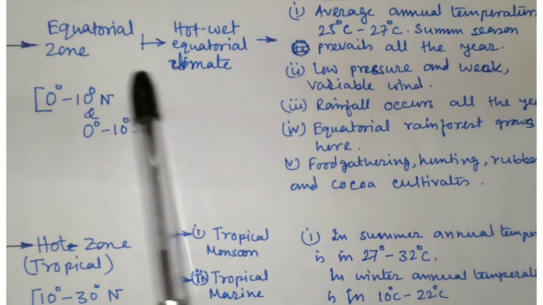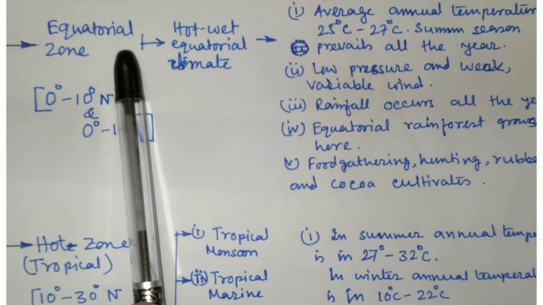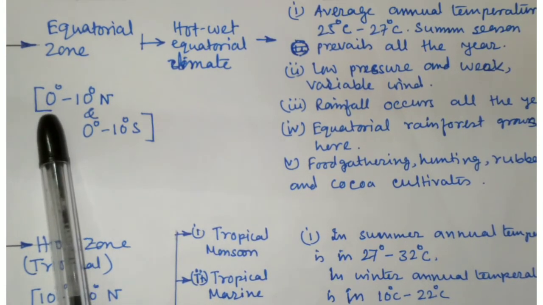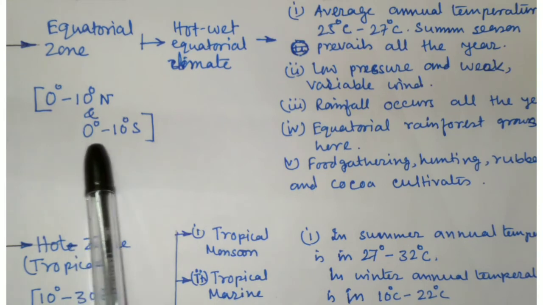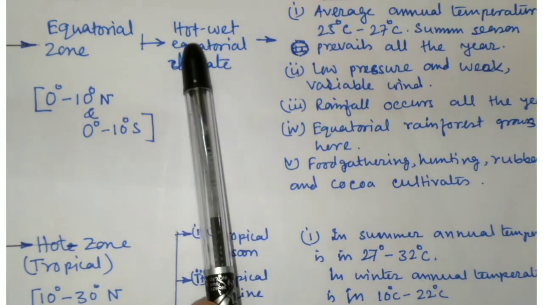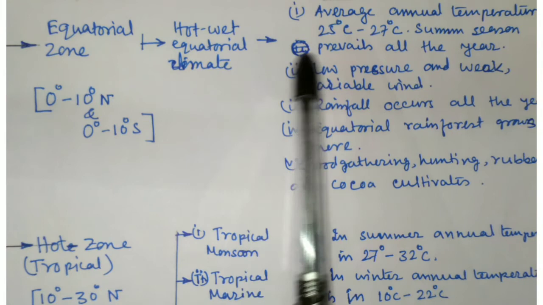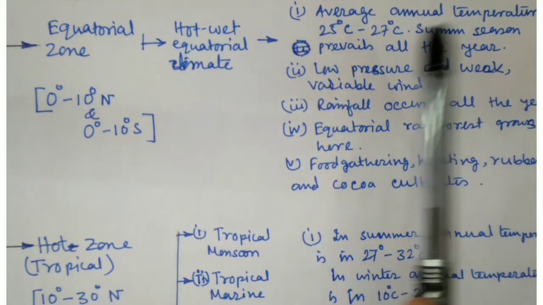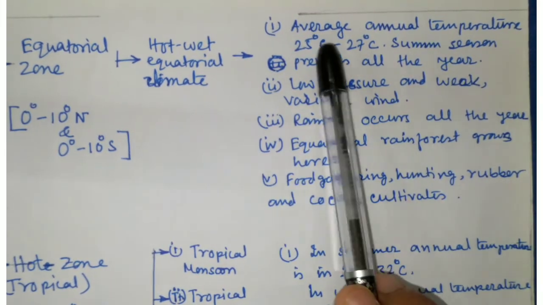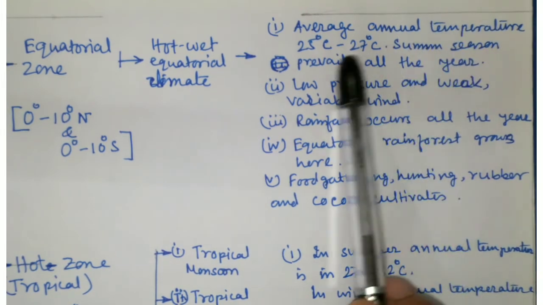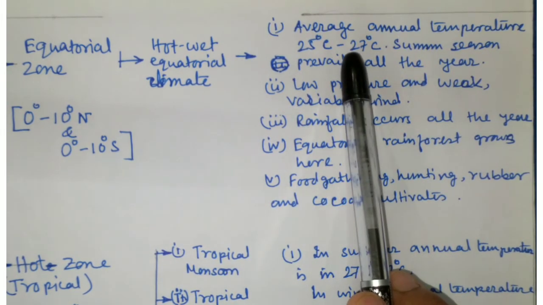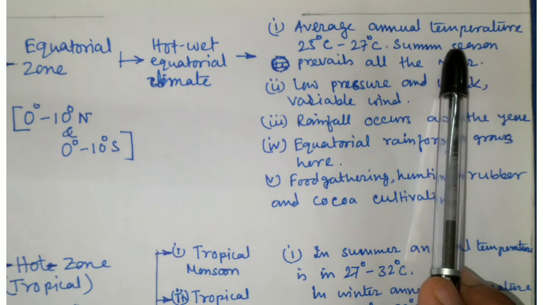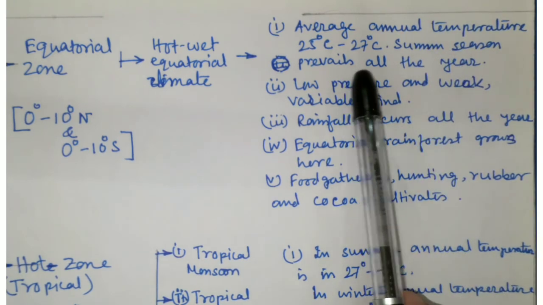Now, the equatorial zone. It lies between 0 to 10 degrees north and 0 to 10 degrees south. They are hot, wet equatorial climates. The characteristics or factors are: number one, average annual temperature is 25 degrees centigrade to 27 degrees centigrade.